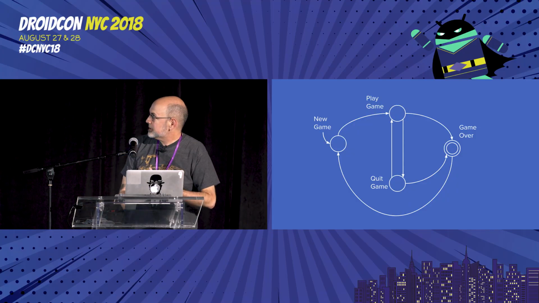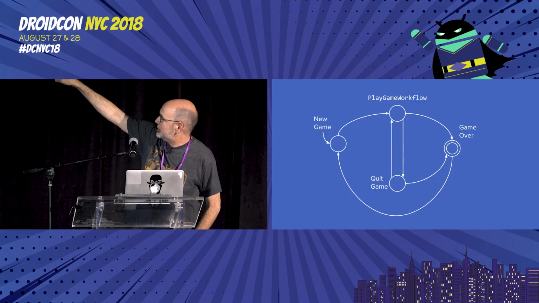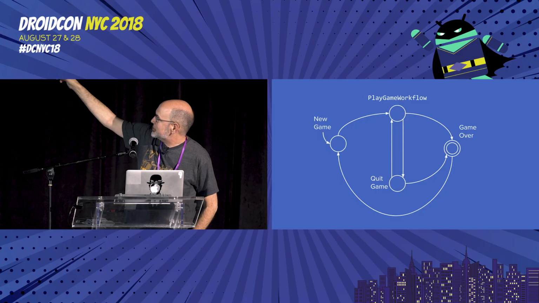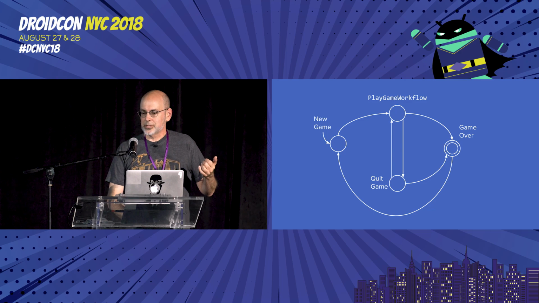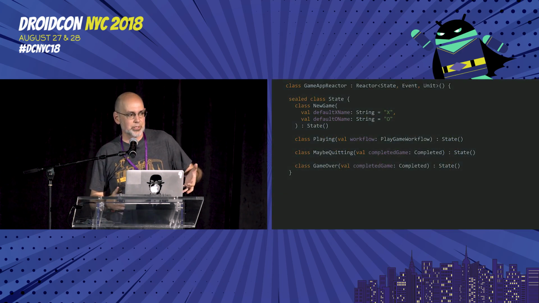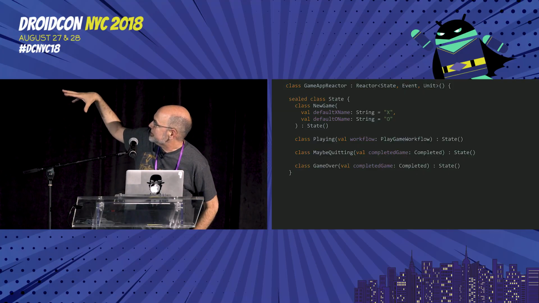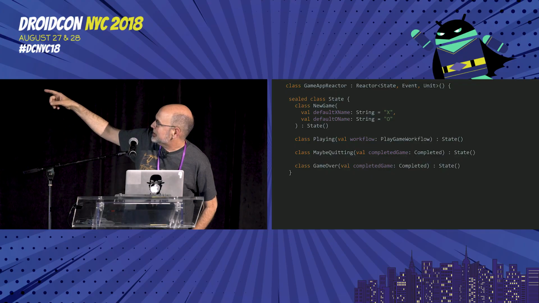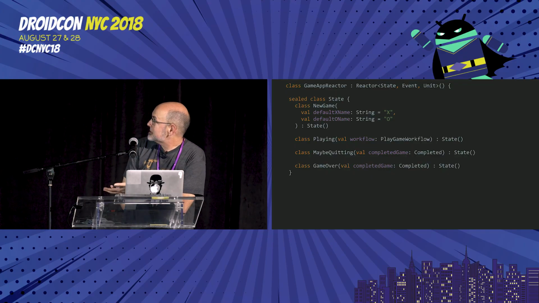So this is our top-level state machine, which we can see now has at least one of its nodes implemented with something that looks like code, the play game workflow. But what about the rest of these things? How are we going to implement this workflow of workflows? We jump back into Reactor, and what that looks like, our higher level game app reactor is something like this. Our states are more interesting now. For each of those circles that was on our diagram, we have a state class.